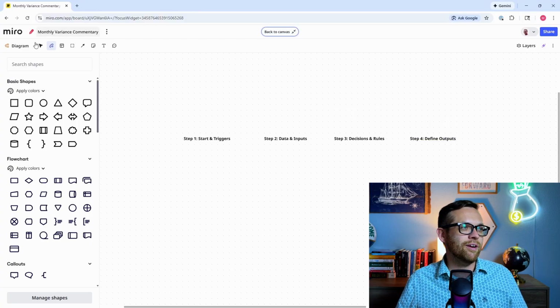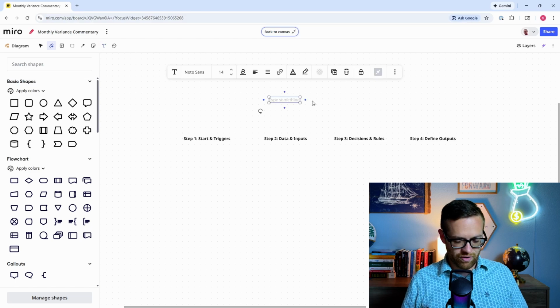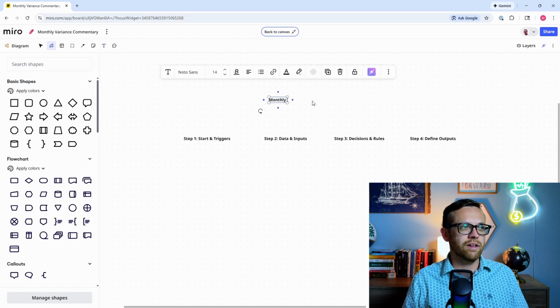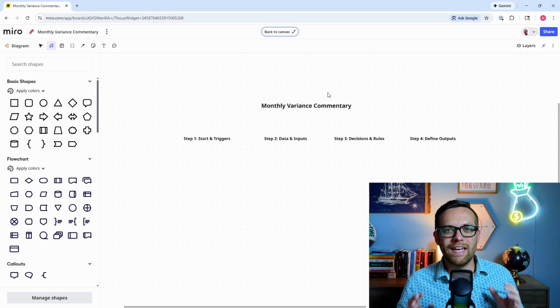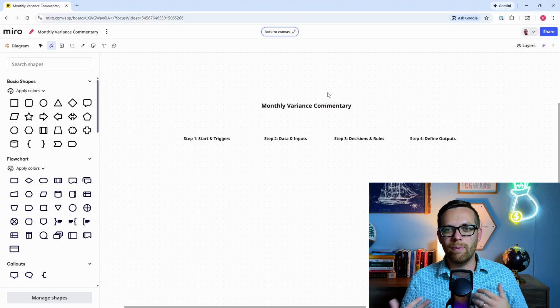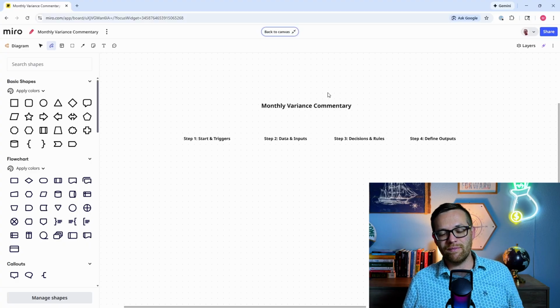And I do have it up here that we're going to build a monthly variance commentary agent, but let me just type it down here for your reference as well. So I want to build an agent that can look at our budget versus actuals and write our first pass of monthly commentary, both by looking at prior reports that might have this information and also just looking at new financials that are coming in.